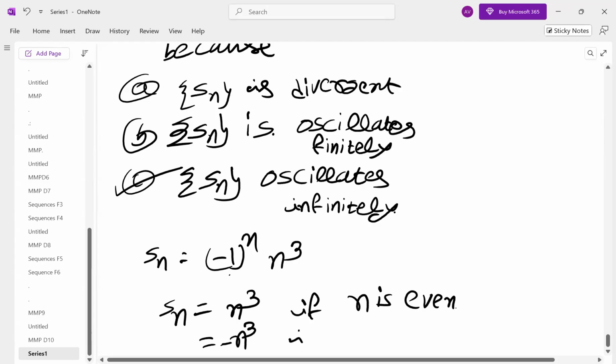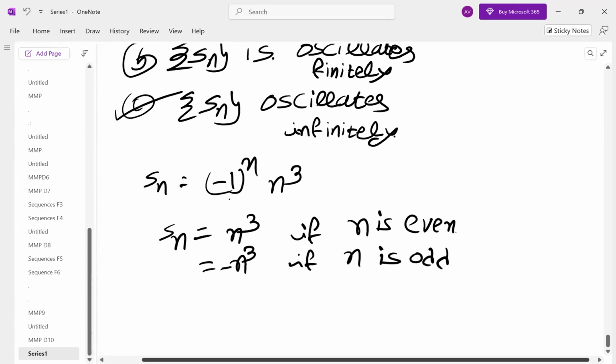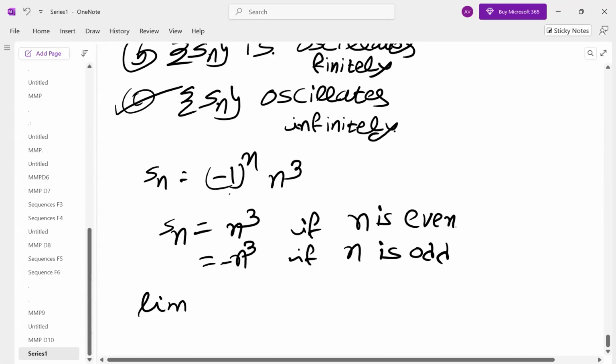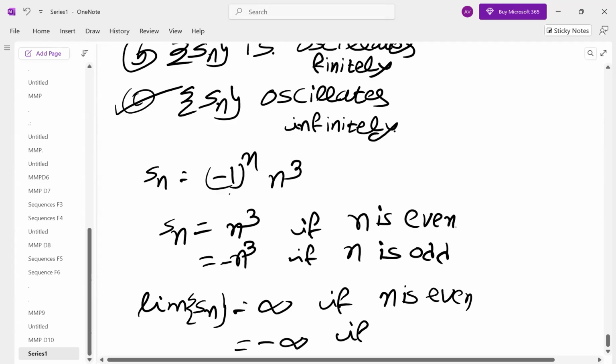If n is odd, it will be minus n cube. So you will get infinity sometimes and minus infinity sometimes. That means you are getting two limits, and both are not unique and not finite also.